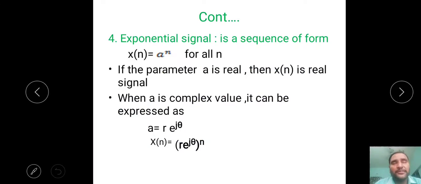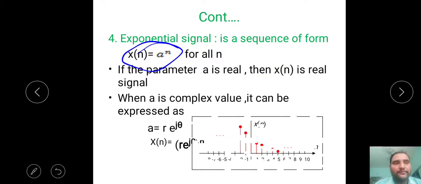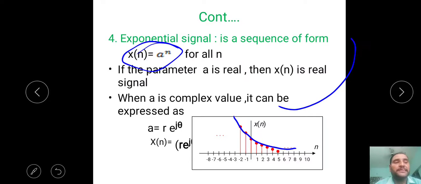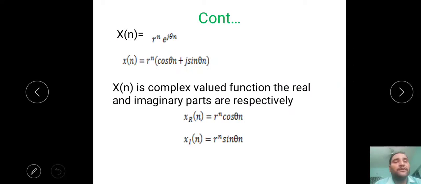Then exponential, you know that an exponential signal is represented as x of n is equal to a to the power n, where a is a real variable, and that's why x of n is a real signal. If you take a as a complex variable like r into e power j theta, it is represented as r into e power j theta whole power n. This is an exponential signal. Sometimes we have a decaying exponential signal, and sometimes an increasing exponential signal based on the value. If a is less than 0, it's a decaying exponential signal. If a is greater than 0, we have a signal like this, from 0 to infinity. So based on the value, we have different types of exponential signals.